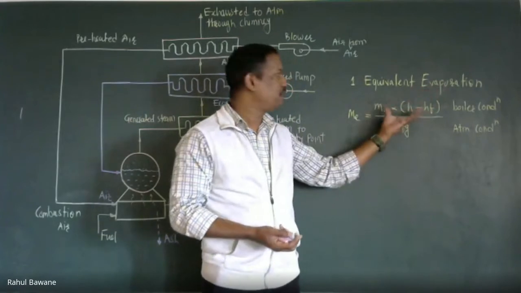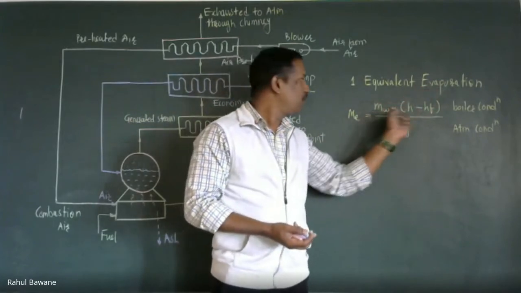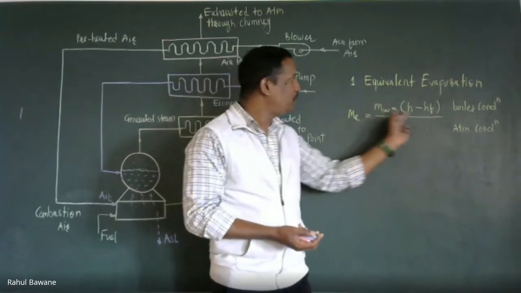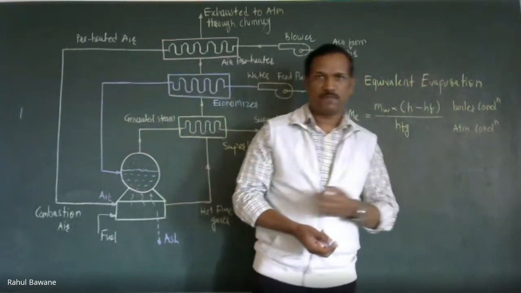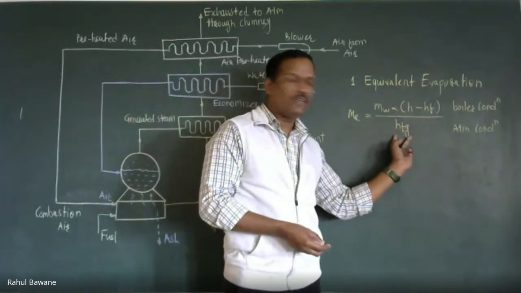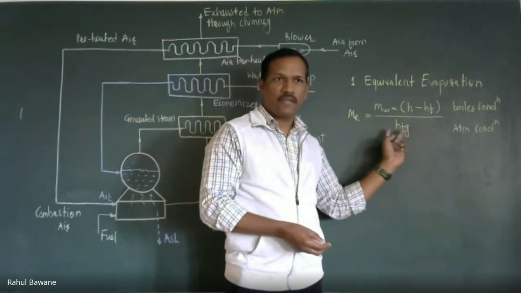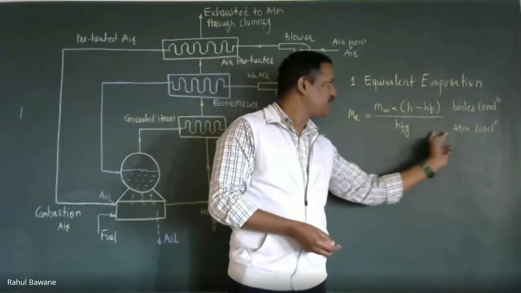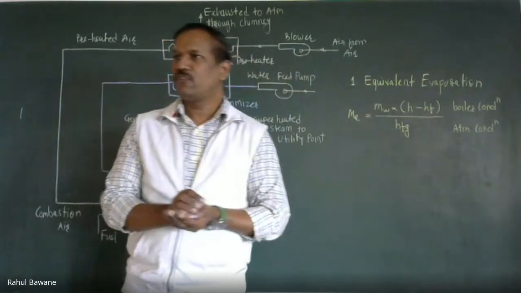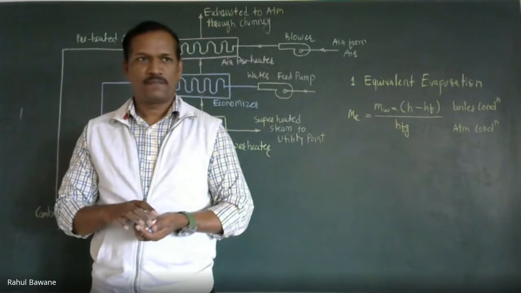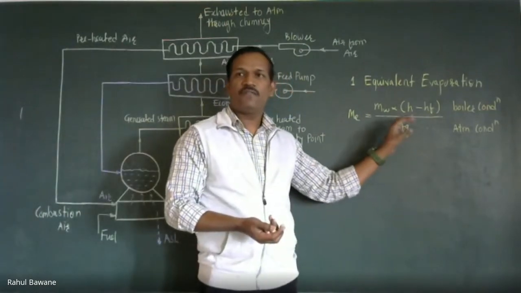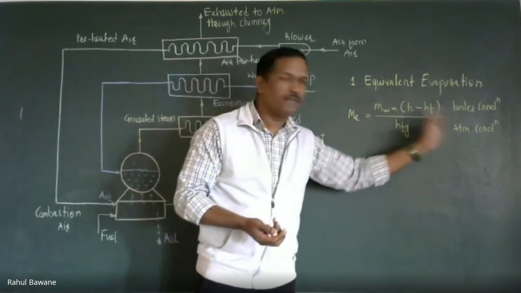If anyone has a 30 bar boiler, he will check at 30 bar. That means whatever be the numerator, it belongs to actual boiler condition. But whatever be the denominator, this denominator will be a standard for every boiler, and it is considered at atmospheric condition, that means 1.013 bar. And HFG is nothing but the enthalpy of evaporation at atmospheric condition.